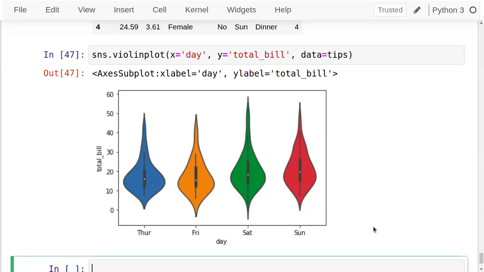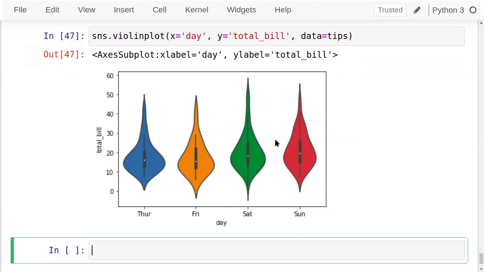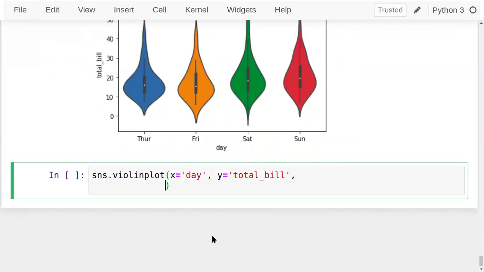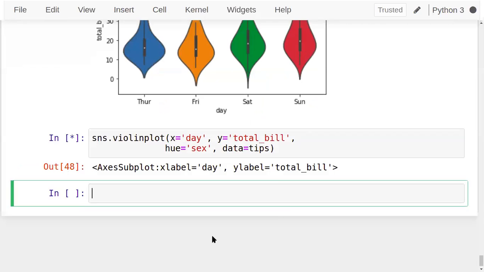Okay. Now, even for this, we can add the hue. See this one. Hue, so like day against total bill, and here we can assign a hue. Hue you already saw in the pair plot. We observed that I want to create one more categorical variable which will create multiple different outputs here. So what's the hue here? Let's say sex. Now see.